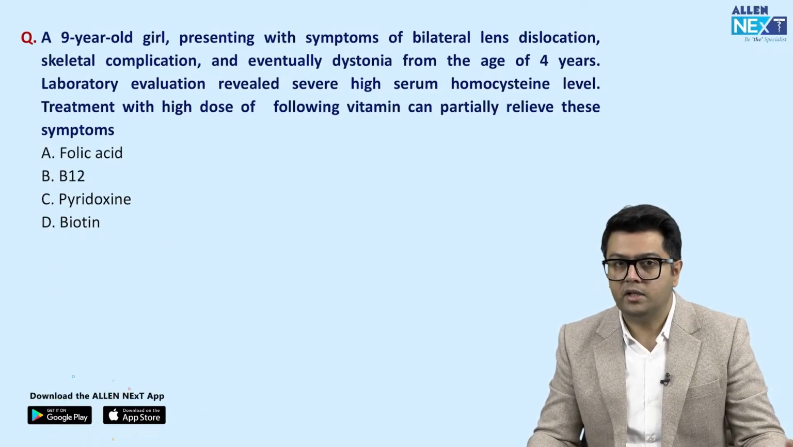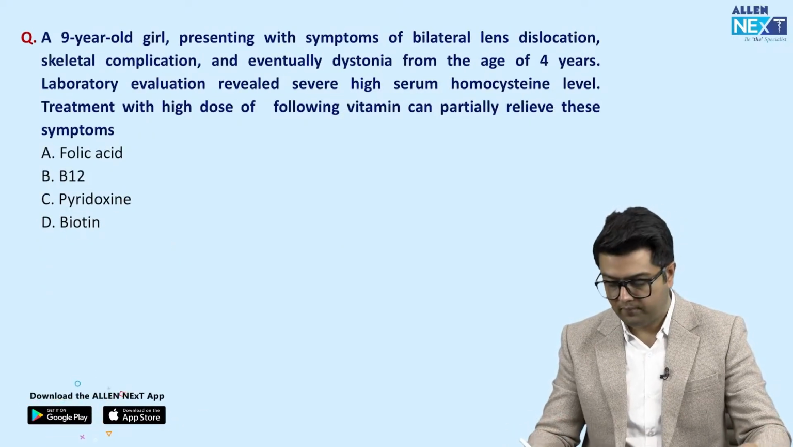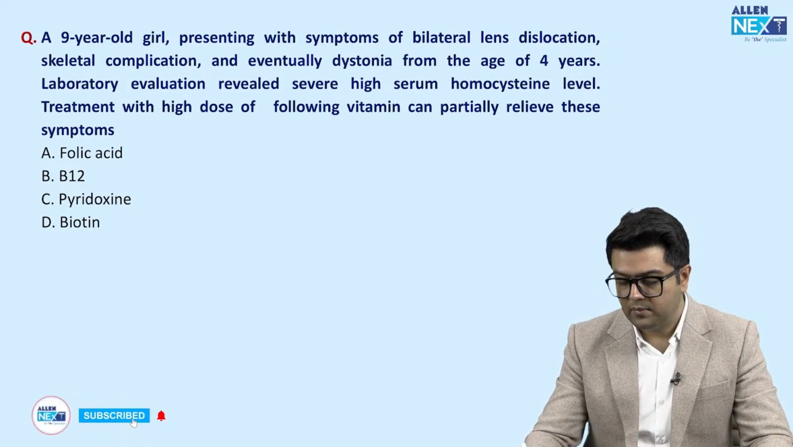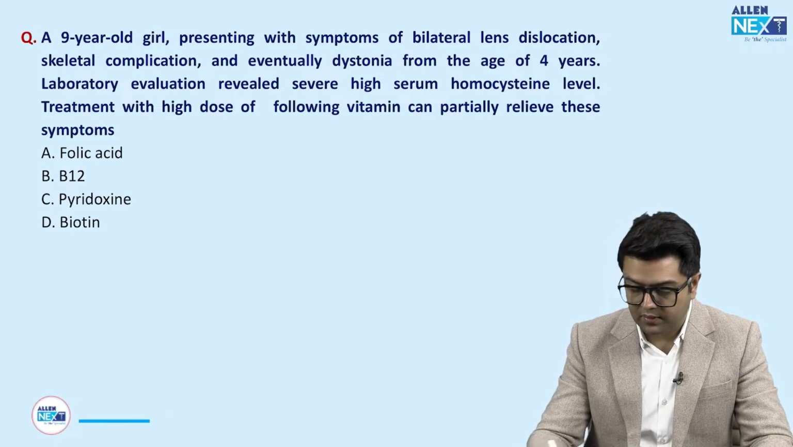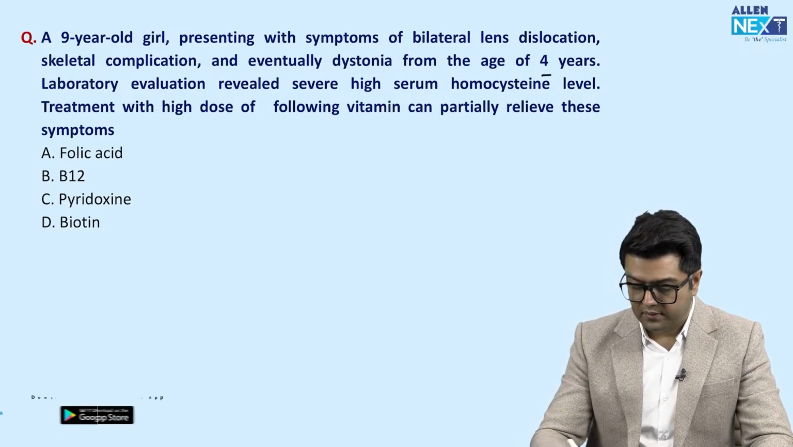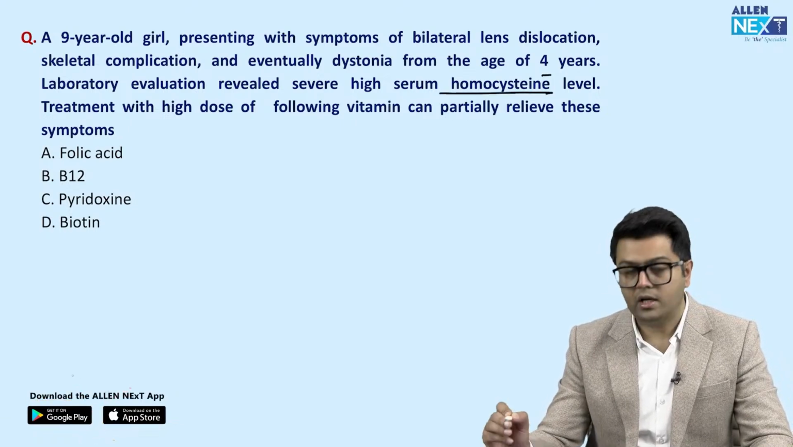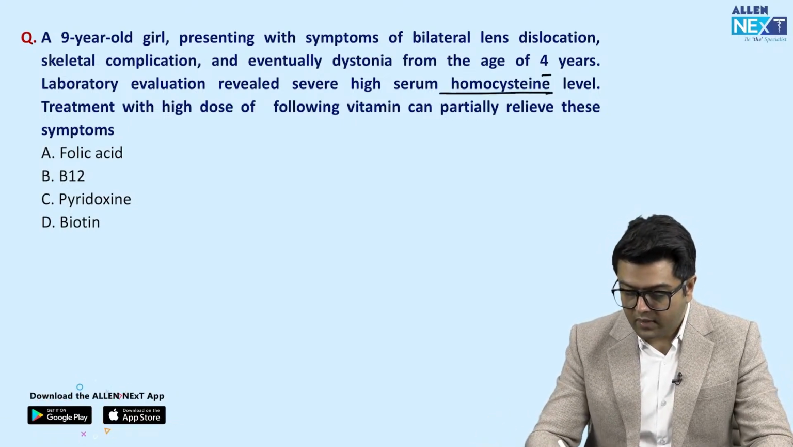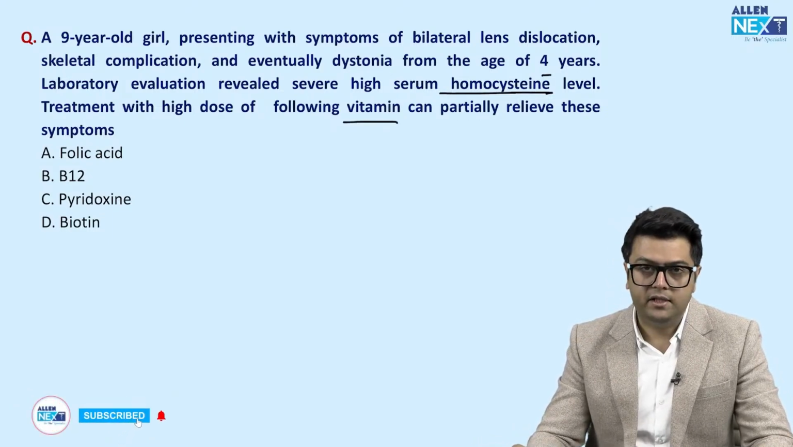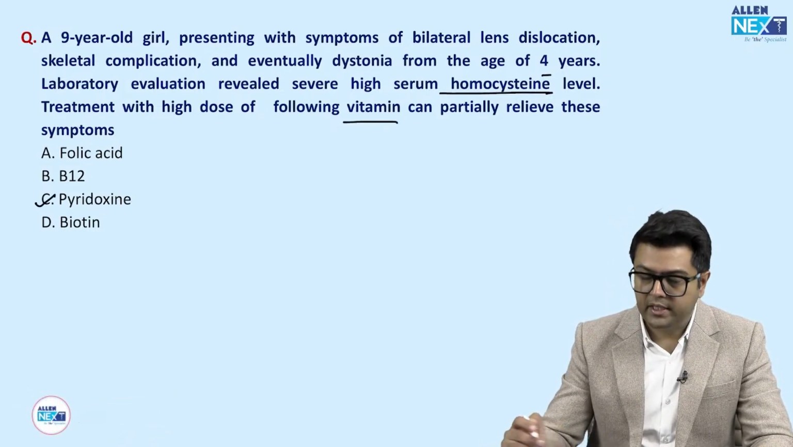So I am just telling you the name of the topic which is very important for the exam purpose. A 9-year-old presenting with the symptoms of bilateral lens dislocation, skeletal complication and dystonia at the age of 4 years. Lab evaluation shows high homocysteine. Treatment with a high dose of which vitamin can partially relieve these symptoms? So guys, answer for this is pyridoxine.